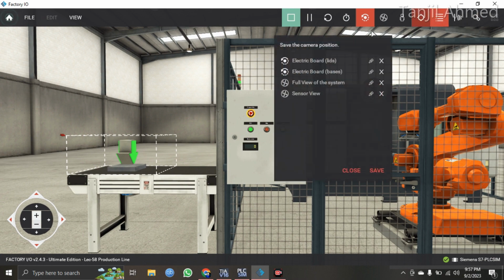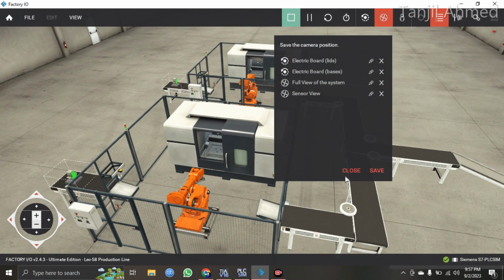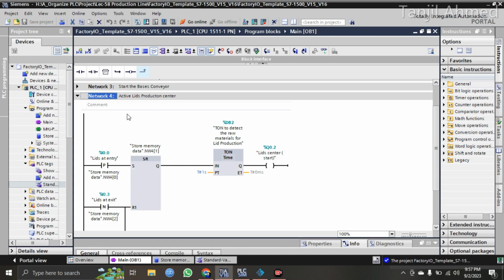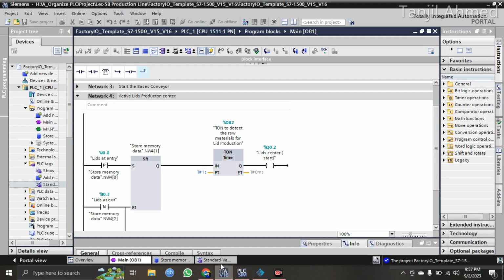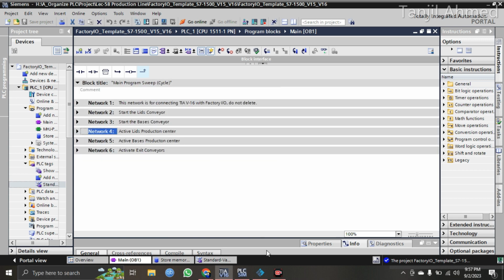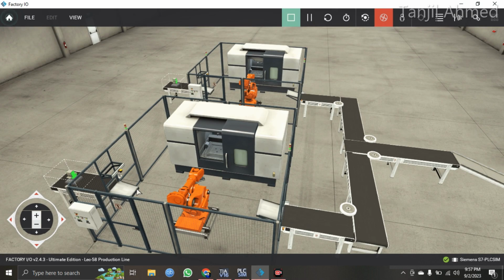So let's go to the full view. This is the full view, and network 4 is just for pressing the start button of the lead electrical board. This is the lead electrical board where the green switch is for starting the system or starting the lead production line. This is the lead production line because this part is turning the raw material into lead material.